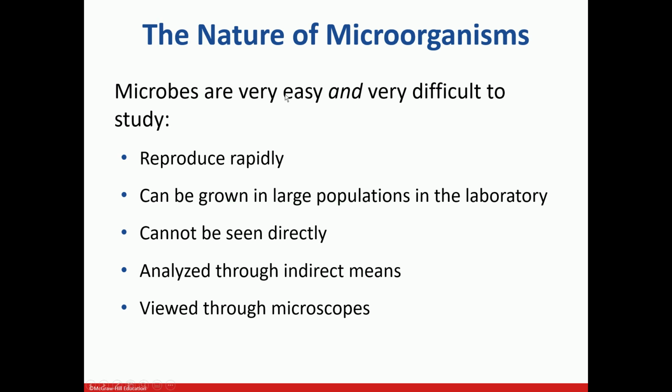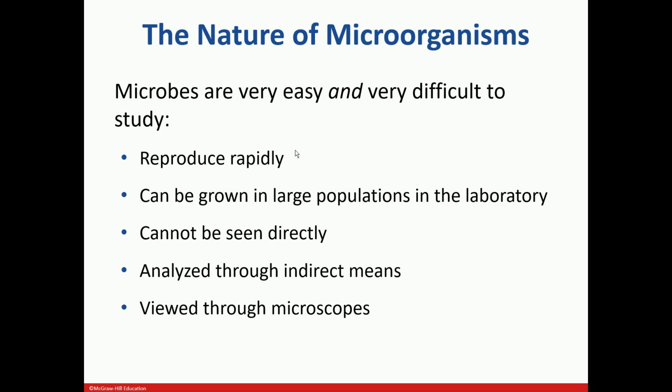Okay, microbes are very easy and very difficult to study. Now, why are they easy and why are they difficult? They reproduce quite rapidly. They divide very fast. One of the microorganisms, a bacteria called E. coli, Escherichia coli, has a generation time of 20 minutes, which means it can duplicate itself in 20 minutes.